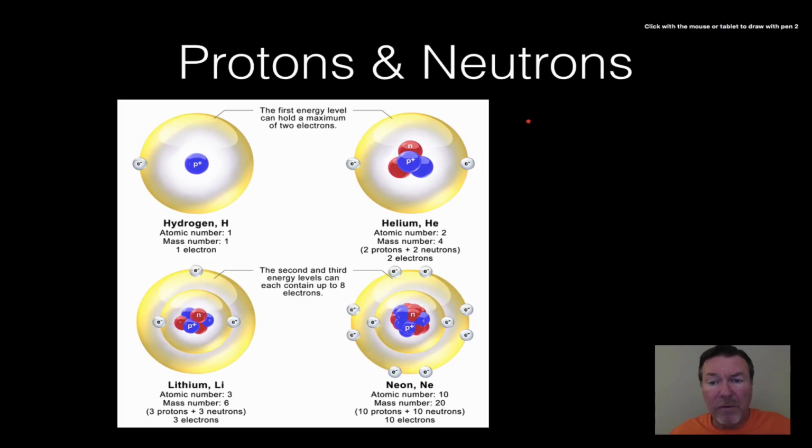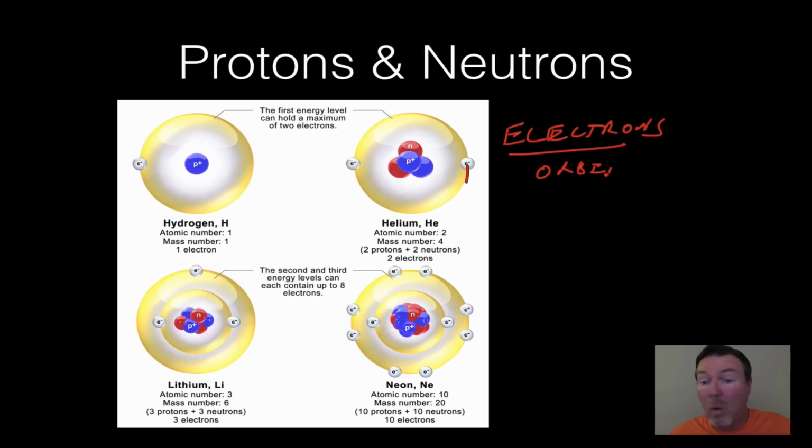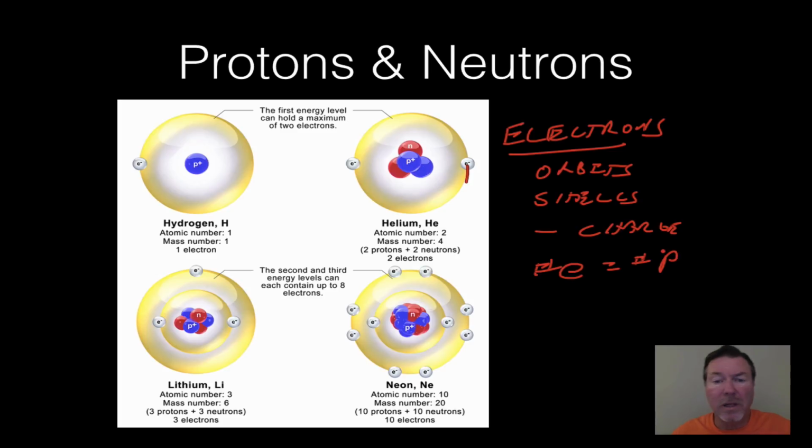The electrons are found in the outside orbital. They're in the orbitals, or orbits. Sometimes they're called shells. And they have a negative charge. And the number of electrons equals the number of protons, like we talked about before. There's 2 protons, there's 2 electrons. There's 1 proton, 1 electron. There's 3 protons, 1, 2, 3, and there's 3 electrons. The number of electrons is equal to the protons, and they're found in the shells.